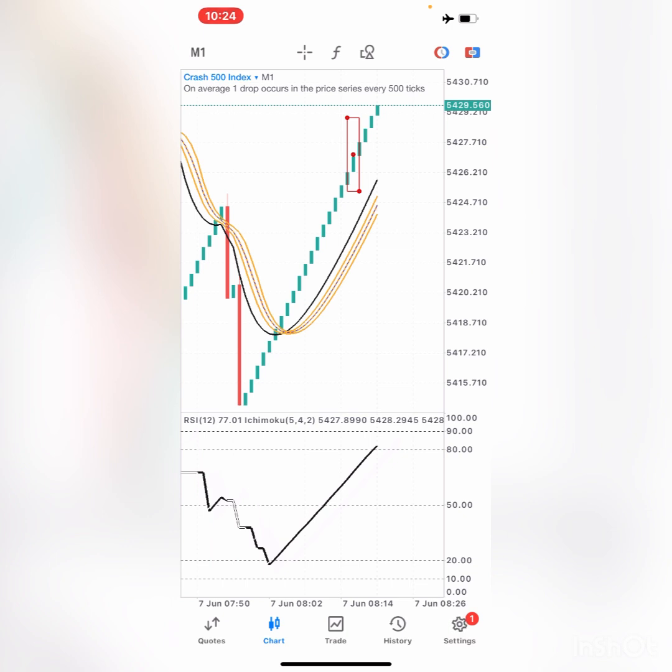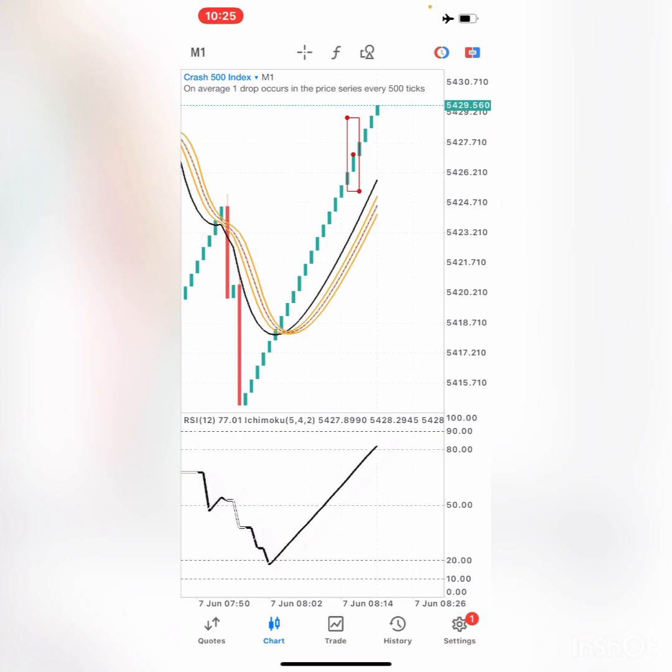So if you hold 5 of those, you're just simply going to multiply by 5, and that will be $2.50 for the 5 candlesticks if you're using one lot size. Now imagine if you're using 10 of those, that will be $25. If you're using 100 of those lot size, that will be $250. So I'm just going to teach you guys how to make probably your fastest $2.50, that is if you're using one lot size, or your fastest $25, that is if you're using 10 lot size, or your fastest $250, that is if you're using 100 lot size.